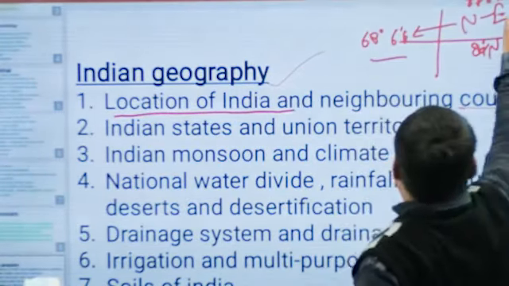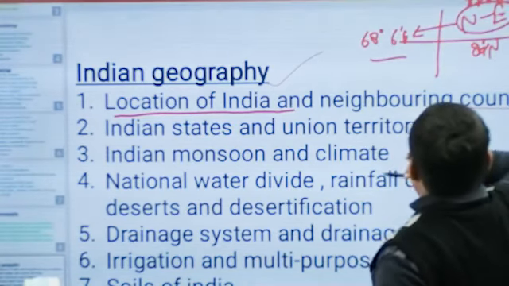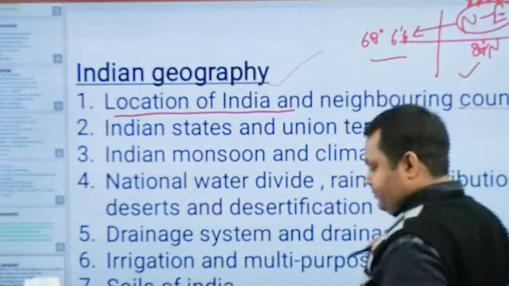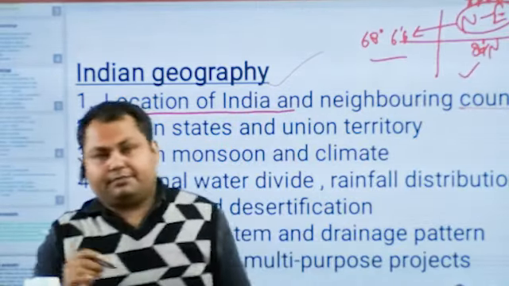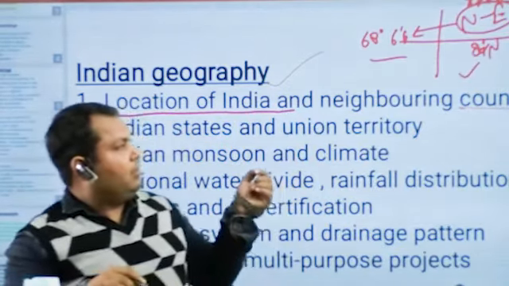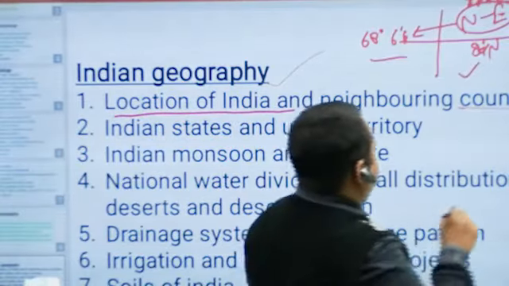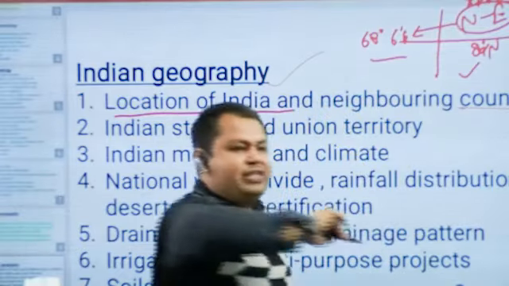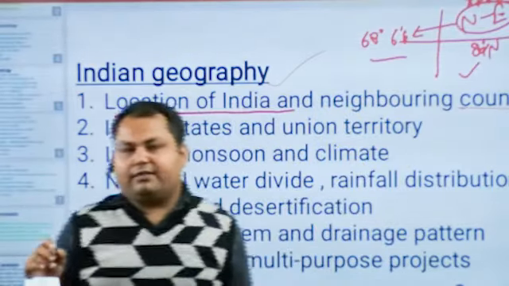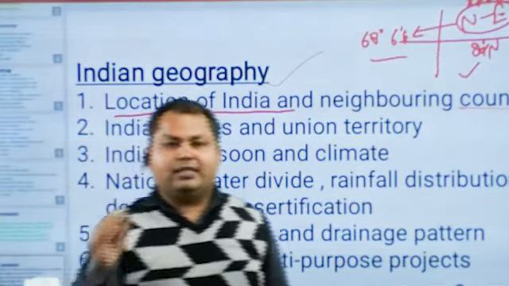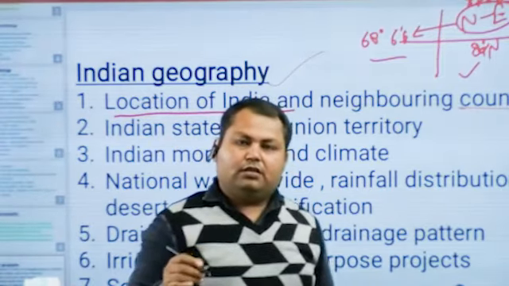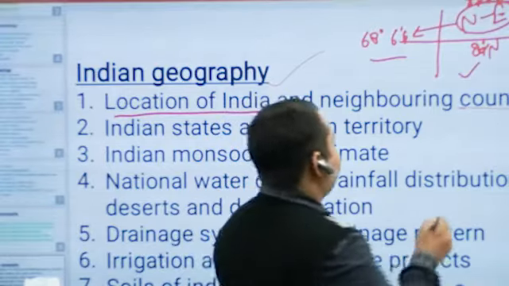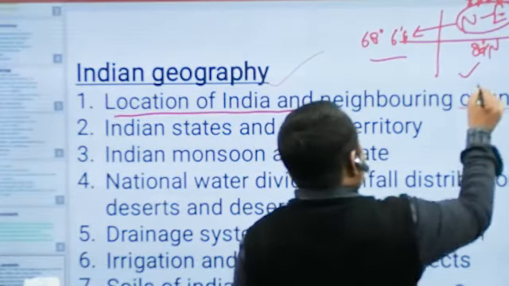And globally, India is located in the northeast, as we have seen. Now we talk about the location at the level of Asia. India is located in the south of Asia. India is a member of SAARC.